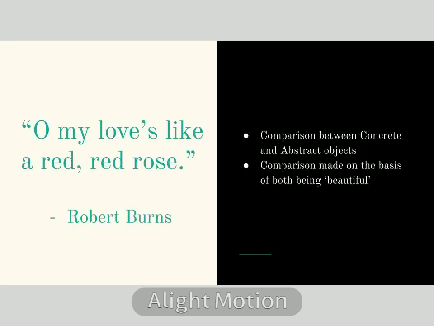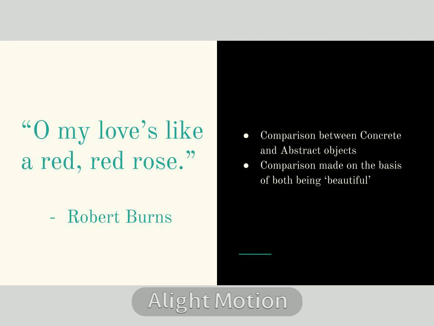Perhaps one of the most popular examples of simile that you will find in many places, in many books, comes from a poem titled A Red Red Rose by Robert Burns. And the line is, "Oh, my love's like a red red rose." So here the narrator is comparing love with a red rose, right? So a comparison is being made, and this comparison is between two very different things.